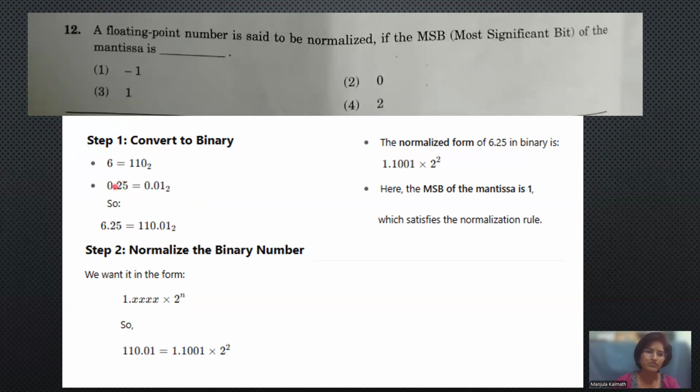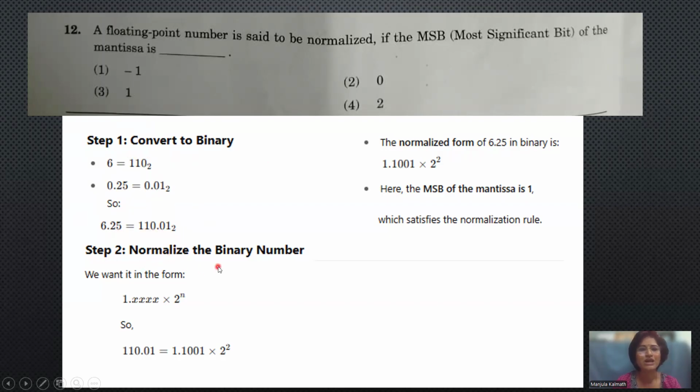When it is a fractional part, we multiply by 2, and whichever digit, 0 or 1, comes after the decimal point, that is written in sequence. Then 6.25 is nothing but 110.01. That is, 6 is 110, and I'll be writing 0.01 after it, with base 2. So this is how we convert the given floating point number into binary.